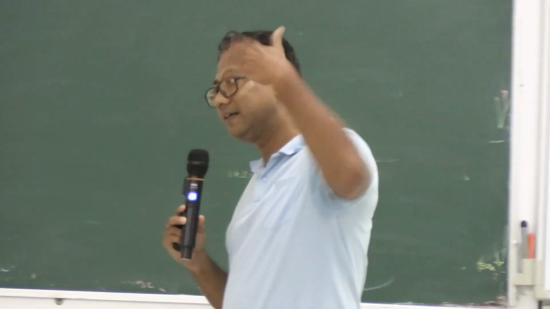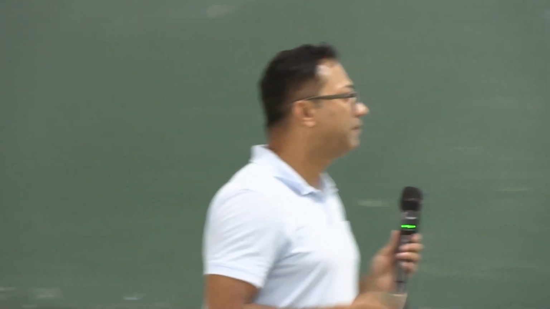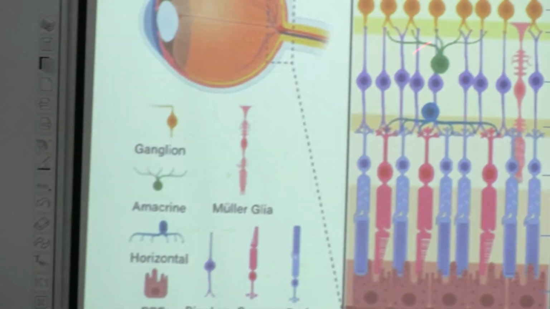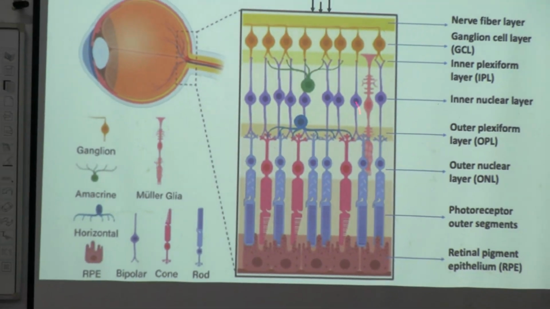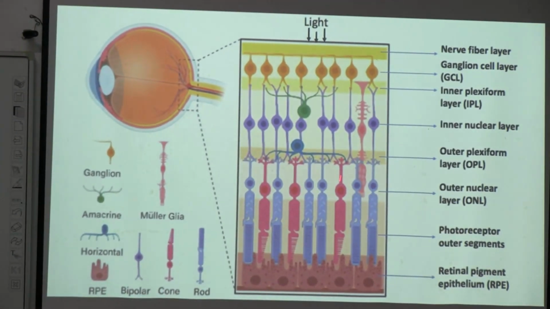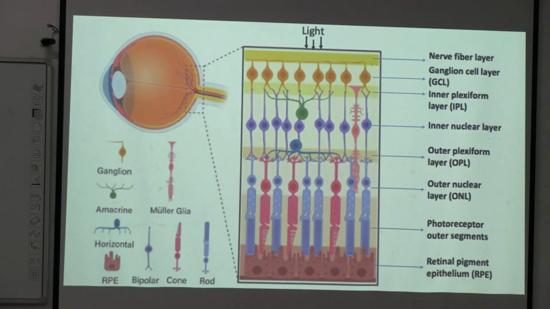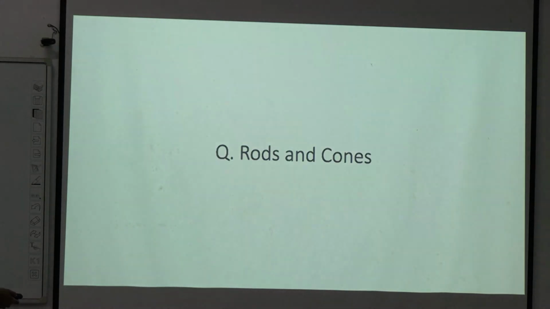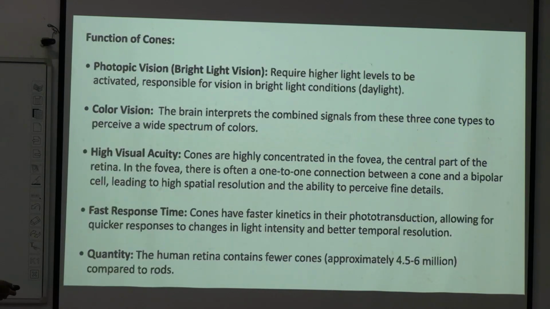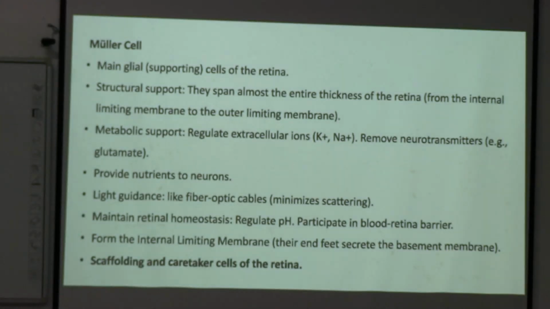The first cell layer is the photopigment layer, the second is the bipolar cell layer, and the third is the ganglion cell layer. The ganglion cells are the ultimate cells which form your optic nerve, right? But in between, some cells are allocated: Muller cells, amacrine cells, and horizontal cells. This is a horizontal cell, this is a Muller cell. The question is, what are their functions? The Muller cell is the main glial or supporting cell.